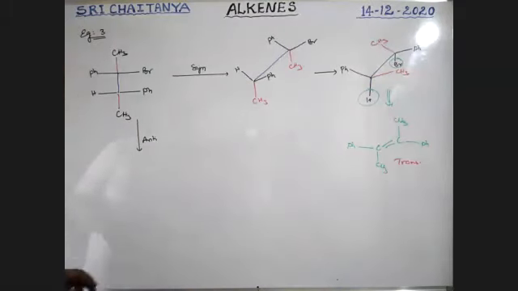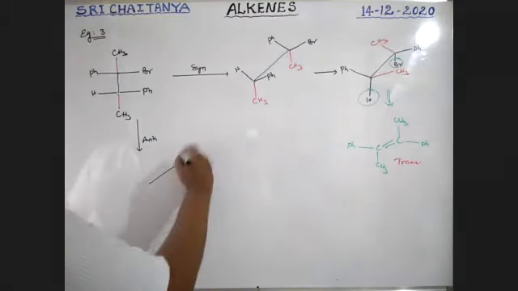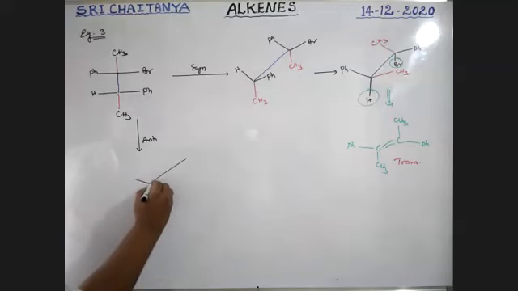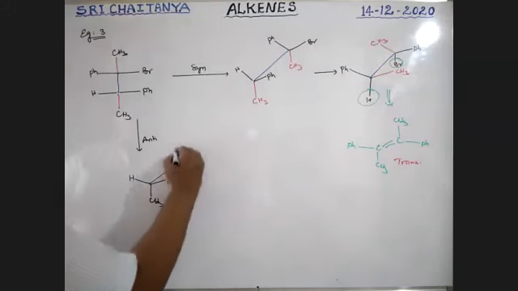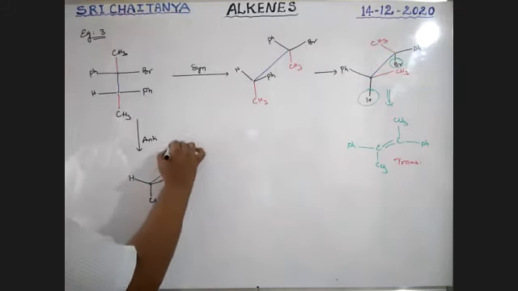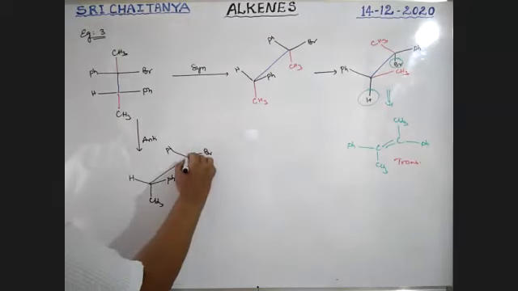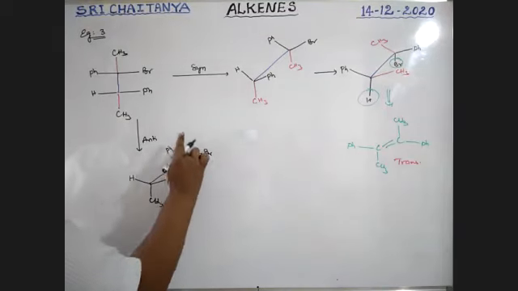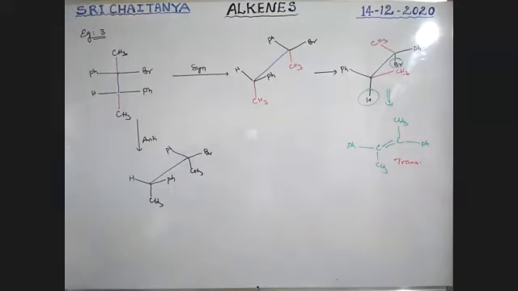The same I am using, boys: Ph, H, CH3, Ph, Br, CH3. Same side.